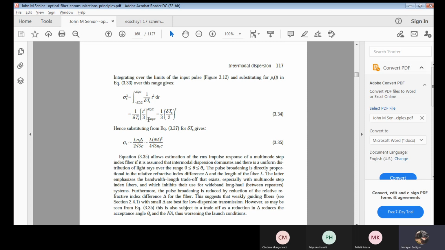Now if you try to integrate this, 1 by delta ts is constant, put it as it is. Integration of t square will be what? T cube by 3. Correct? Now put its limits, that is delta ts by 2 and minus delta ts by 2. If you simplify this, you are going to get something like this. Now finally substitute for delta ts.